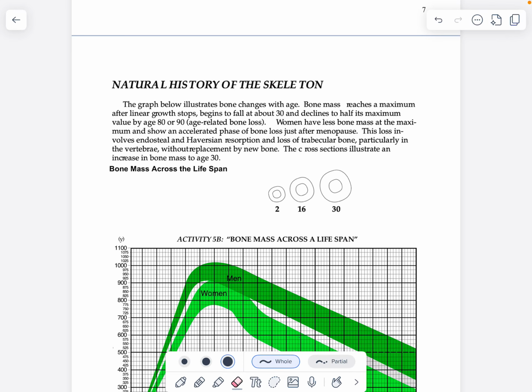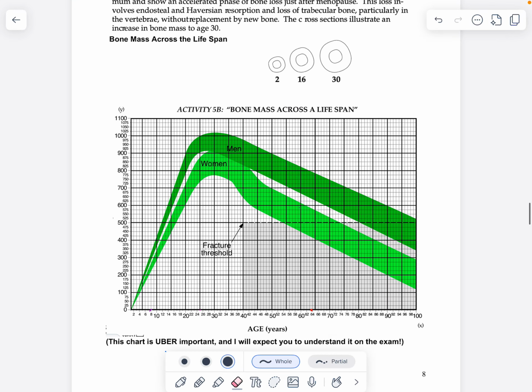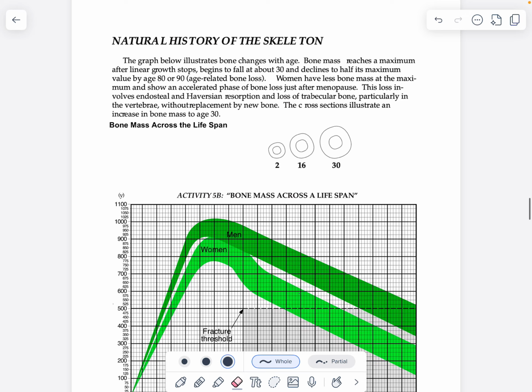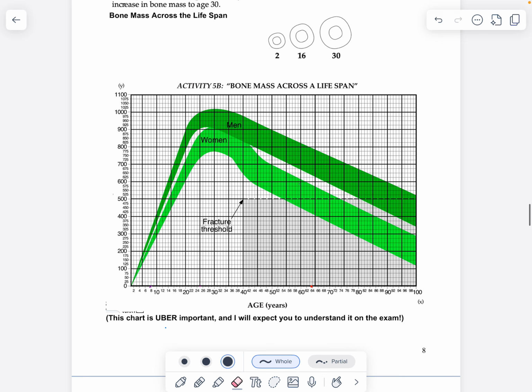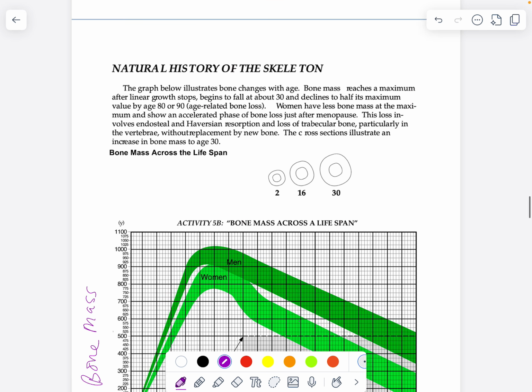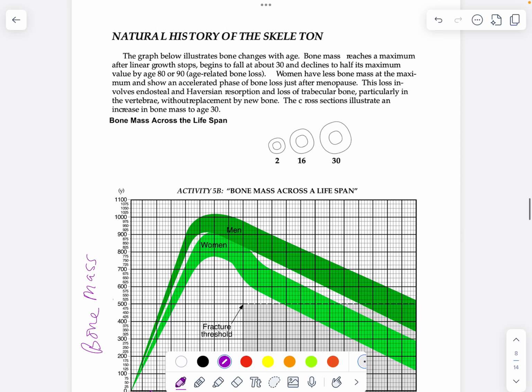And now we're going to talk about this particular graph right here. If we look at the labels, we've got age in years, and then this should say bone mass here. I don't know where the label went. I'm not entirely sure.